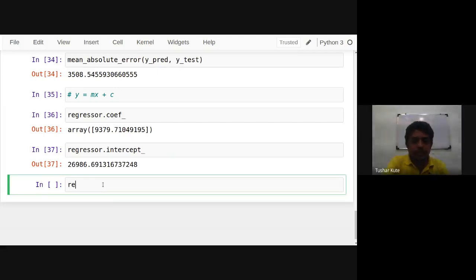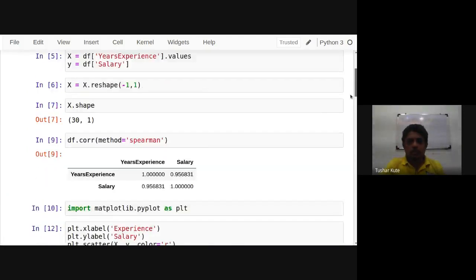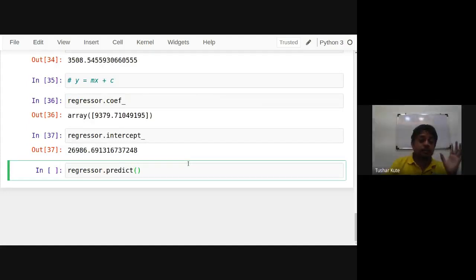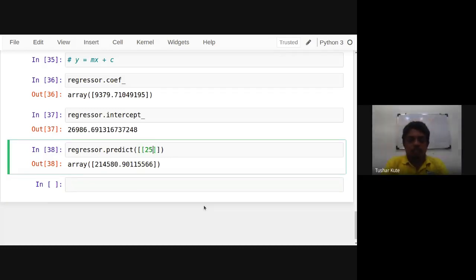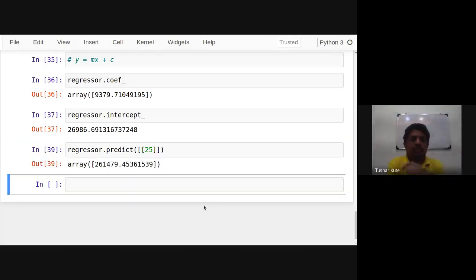For example, I want to predict how much salary I will get when I have 20 years of experience. The data set shown here had 10.5 as the highest entry. But now I want to know how much salary I will get with 20 years of experience. With 20 years, I will get 2,14,000 salary. With 25 years, 2,61,000. But how is it calculated?